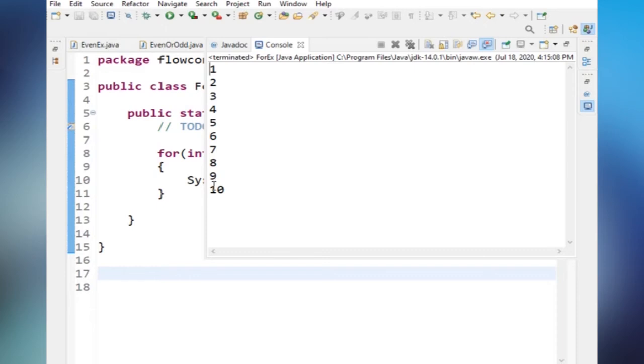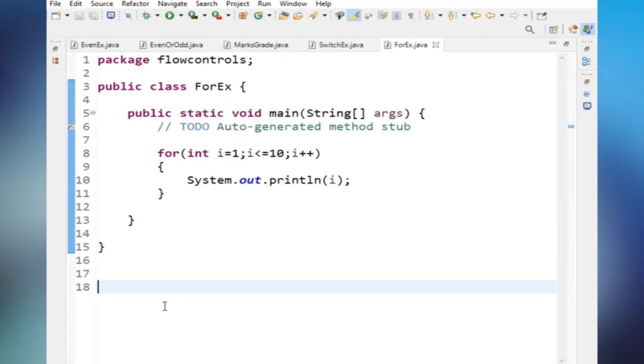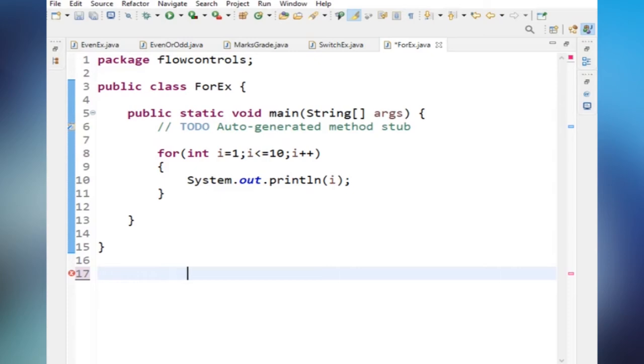Let me evaluate this program. Just for explaining how this for loop is executing, I am showing here the I value, and next what we are writing, I less than or equal to 10, right? Next I plus plus. I already told you I plus plus means I equal to I plus 1.